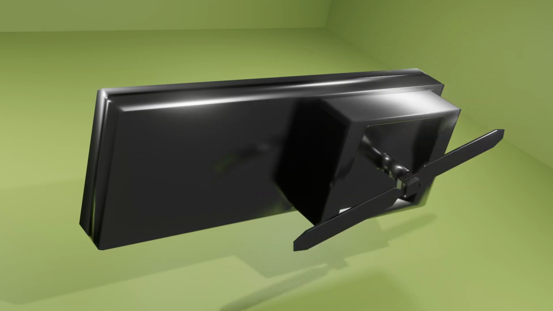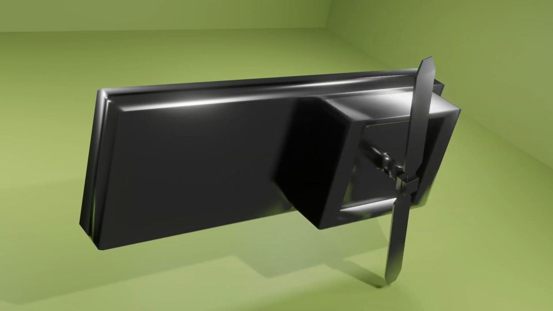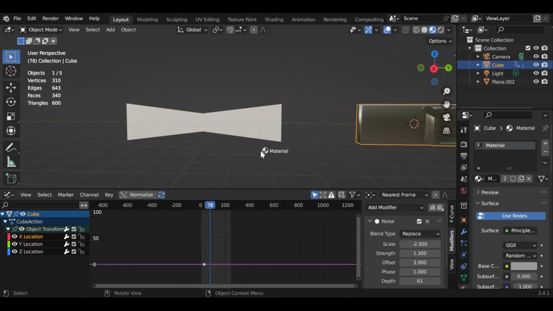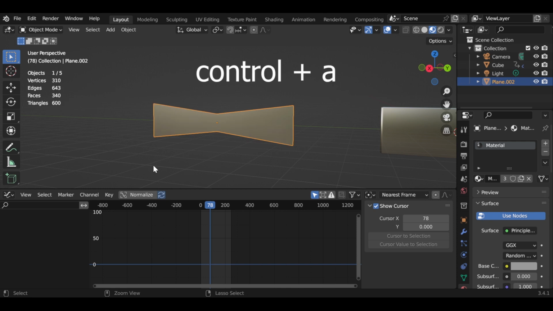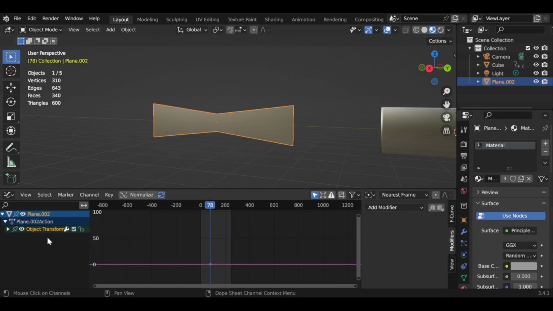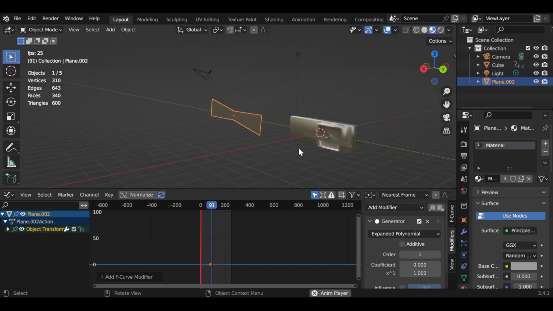Hello everyone. This video is about making an automated rotation animation. Make your mesh, and press Ctrl+A, and choose rotation. Then, press I on keyboard to insert keyframe, and pick the rotation. Next, go to Graph Editor, and add a generator modifier. And your mesh will automatically spin.